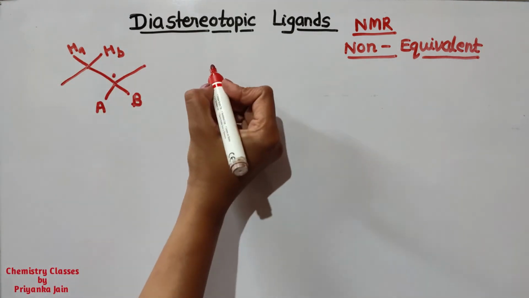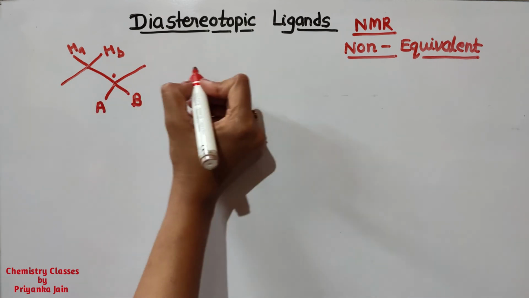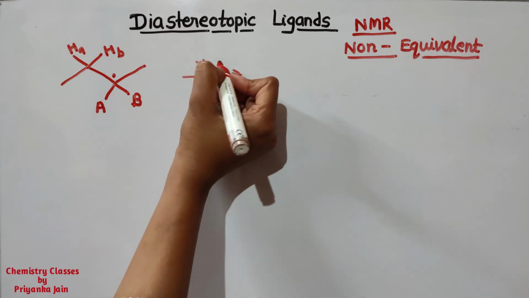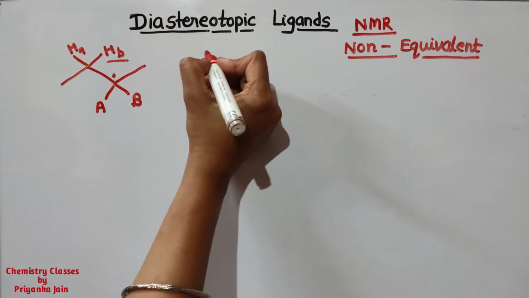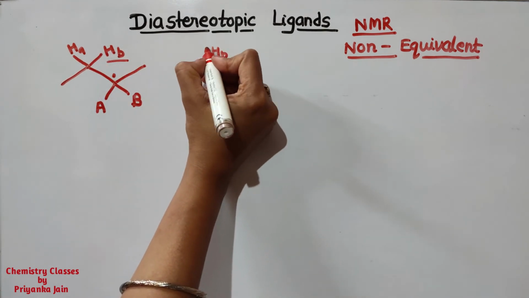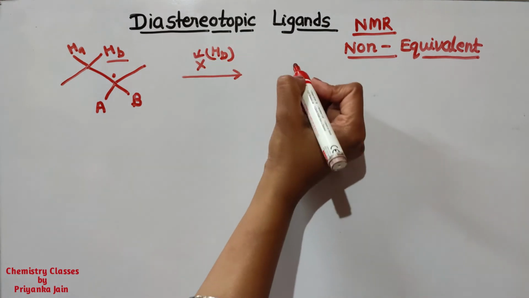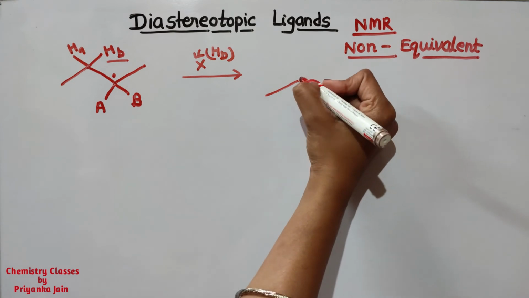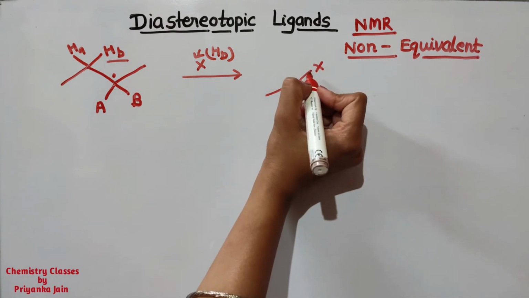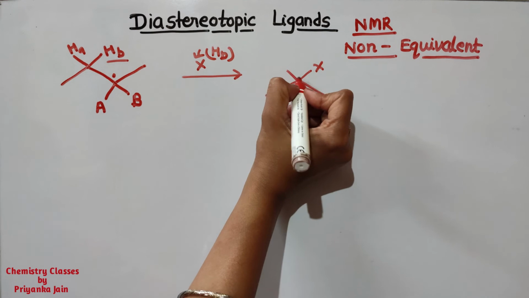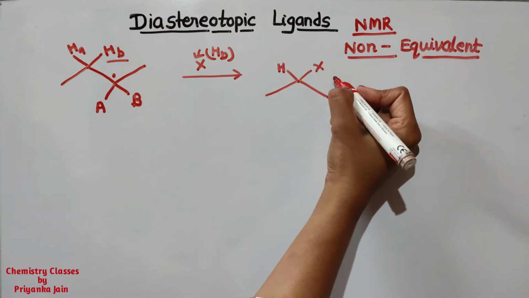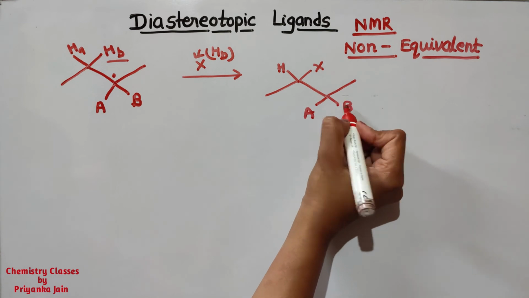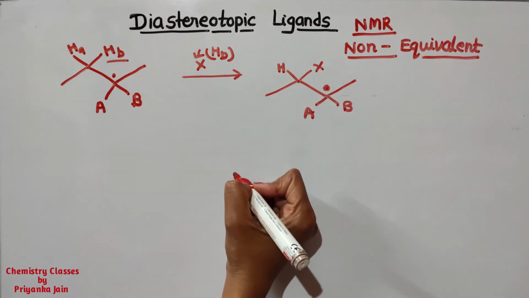Why? We can understand this with the help of an example. Suppose we are replacing them by X. Okay, firstly I am replacing this HB with this X. Okay, so what are we getting now? Here we are getting X, and this is the H, and this is A, and this is B. This is the chiral center, right?